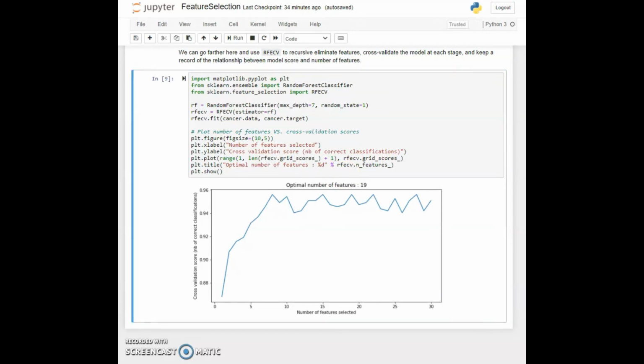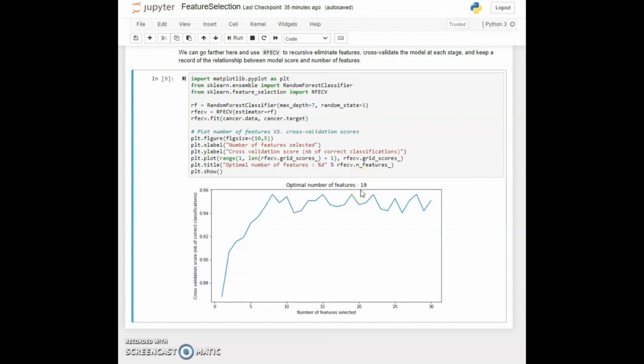So we see that we get the best cross validation with a certain number of features that have been selected. And we get a very bad cross validation result if we had selected only one feature, and it's not 0ish, but it's around maybe 0.85 or something like that. But then we can see here that it quickly climbs to 0.95 with about 7 to 8 features. But it does report to us that the actual optimum is 19.